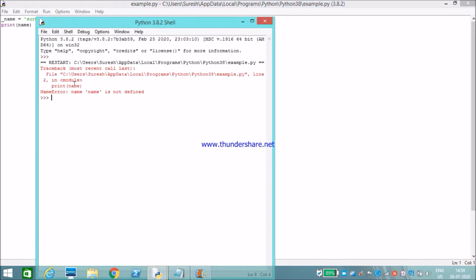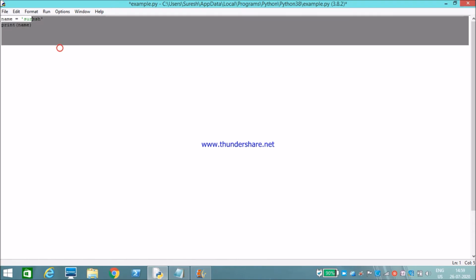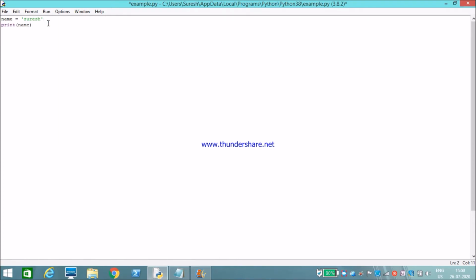Now I will run this one. See, it prints an error, name is not defined. It will throw an error. The starting letter should be a character, otherwise it will throw an error. Print name.